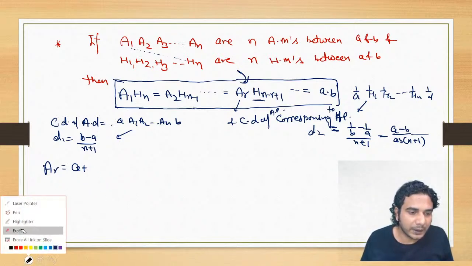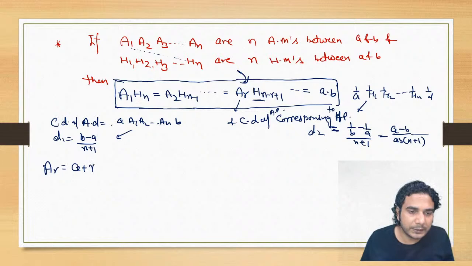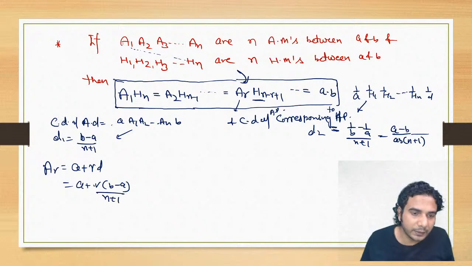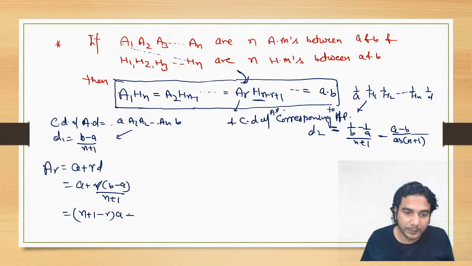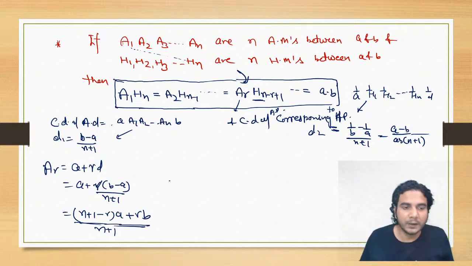So it is A plus RD, all right. So A plus RD, so that is going to be A plus R times (B minus A) divided by n plus 1. Okay. So it is going to be (n plus 1 minus R) into A plus RB divided by n plus 1. Okay, so this is AR.